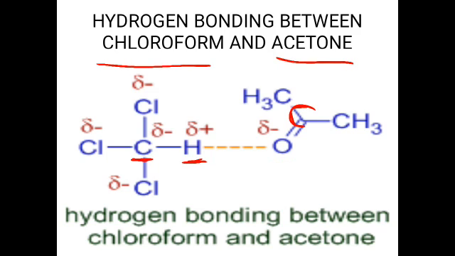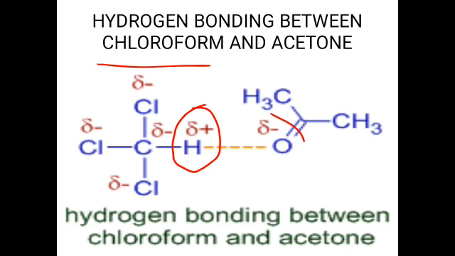Now these opposite ends between chloroform and acetone, like this slightly positively ionized hydrogen and slightly negatively ionized oxygen of two molecules, are attracted together, and this force of attraction is called hydrogen bond.